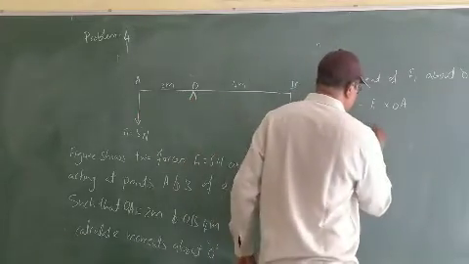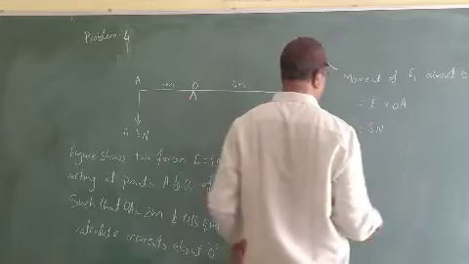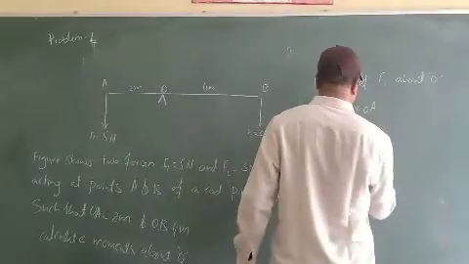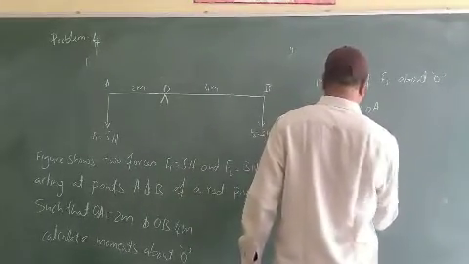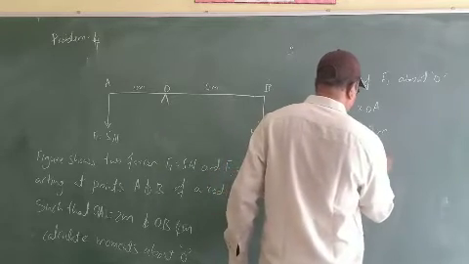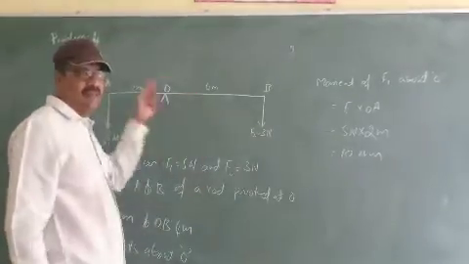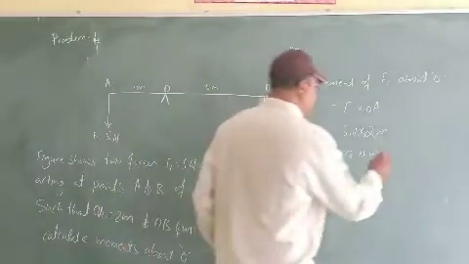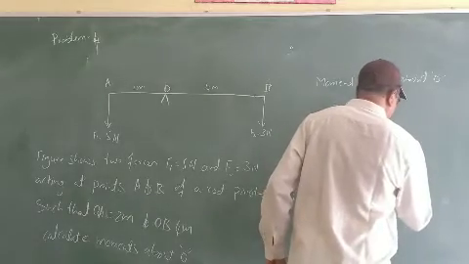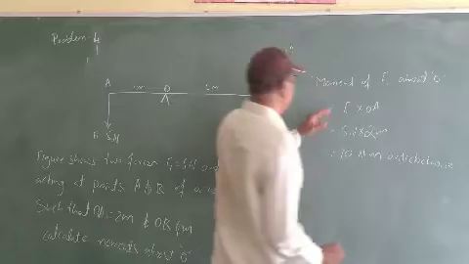F1 we have 5 newtons. And what is OA we have? We have 5 newtons into 2 meters. That is 10 Newton meter. So what is it, clockwise or anti-clockwise? It is anti-clockwise. 10 Newton meter anti-clockwise. We should get the direction also. Now this is the first moment.